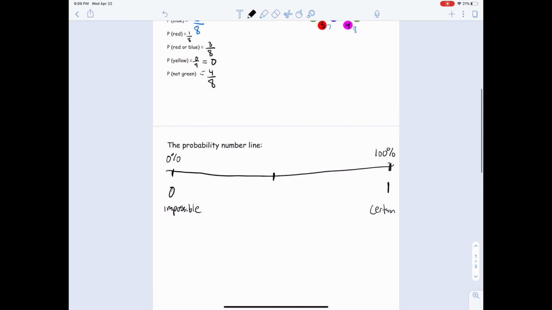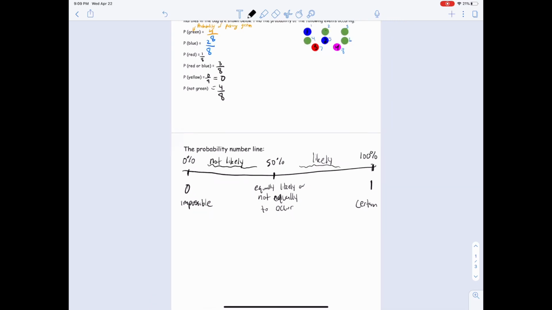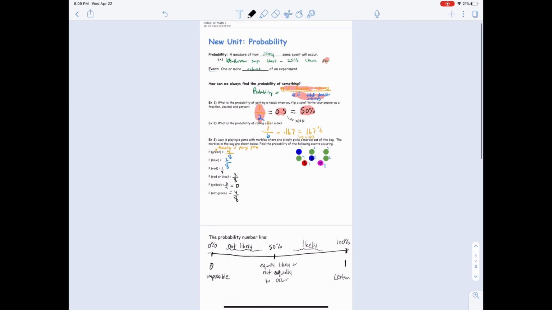If something's 50%, we say that's equally likely or not likely, to occur. And then anything in this range, that's likely. And anything in here, like 25%, 10%, that's not likely. It could happen, but it's not likely. All right, so that's the probability video.